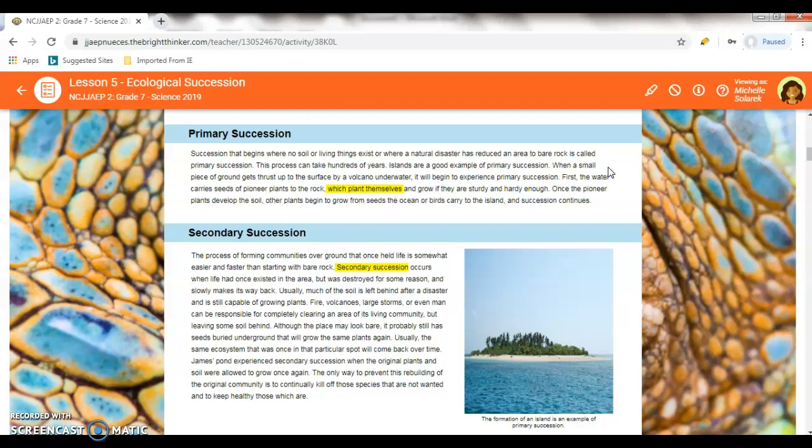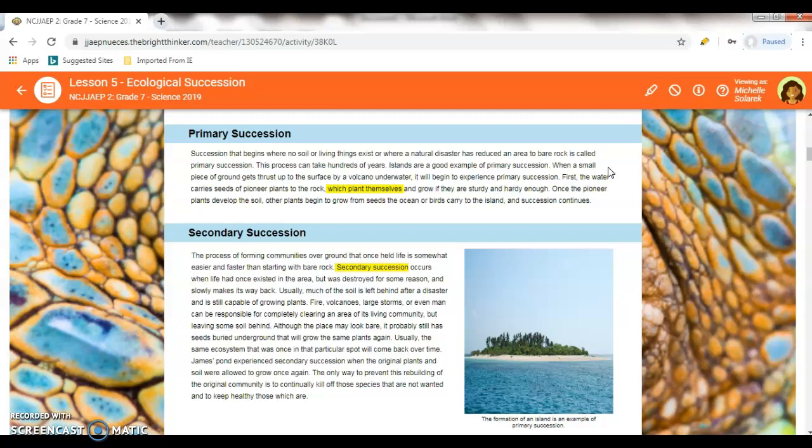When small pieces of ground get thrust to the surface of a volcano underwater, it can begin to experience primary succession. First, the water carries seeds of the pioneer plants to the rocks, which plant themselves and grow if sturdy or hard enough. Once the pioneer plants develop the soil, other plants begin to grow from seeds carried by the ocean and by birds to the island, and succession continues.